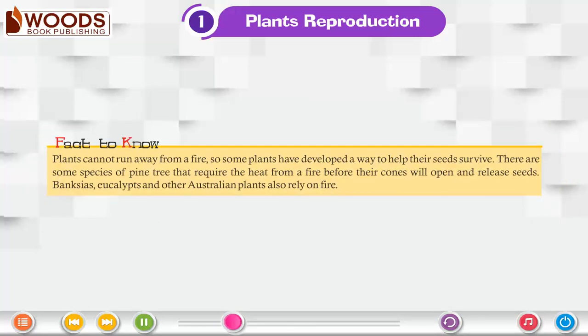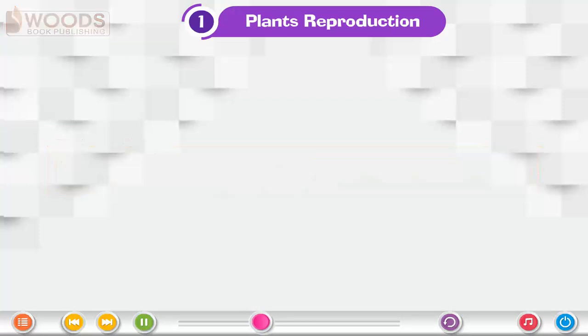Fact to know: plants cannot run away from a fire. So, some plants have developed a way to help their seeds survive. There are some species of pine tree that require the heat from a fire before their cones will open and release seeds. Banksias, eucalyptus and other Australian plants also rely on fire.